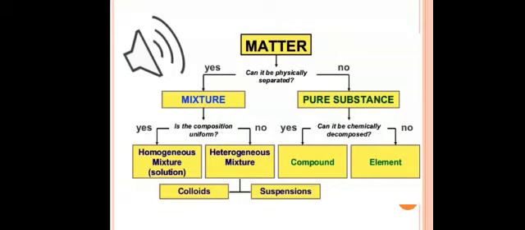Now, pure substance. Can it be chemically decomposed? Yes. When we can decompose the pure substance chemically, that means it's a compound. If not, that means it's an element. Have a look.